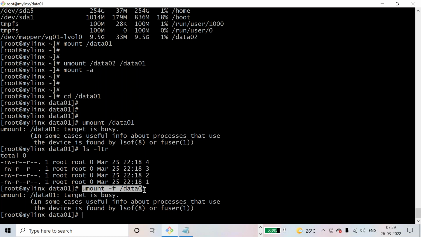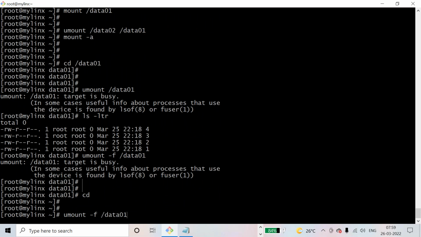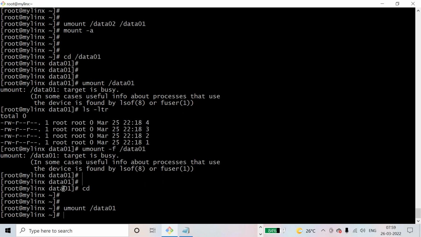If you run this command, then that person will automatically go out from this directory. This is how umount -f will work. How to resolve this? cd out, now you can run umount. Now it is gone. I was inside this directory and trying to unmount, because of that reason I got the device busy error.